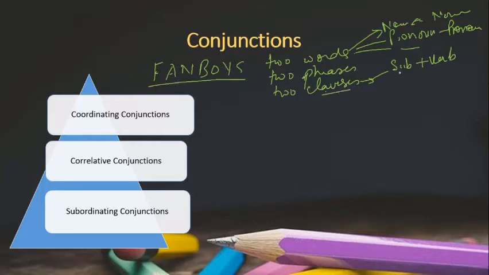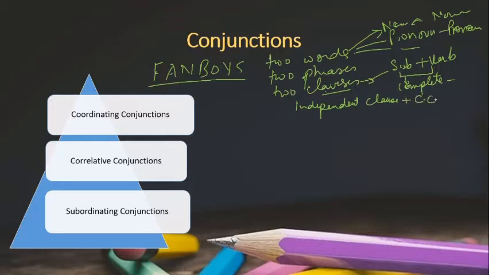Whenever you have subject and verb in a clause and it is conveying a complete meaning and is standing alone, doesn't require any further information, then that is your independent clause. This is what we have studied in the previous class.